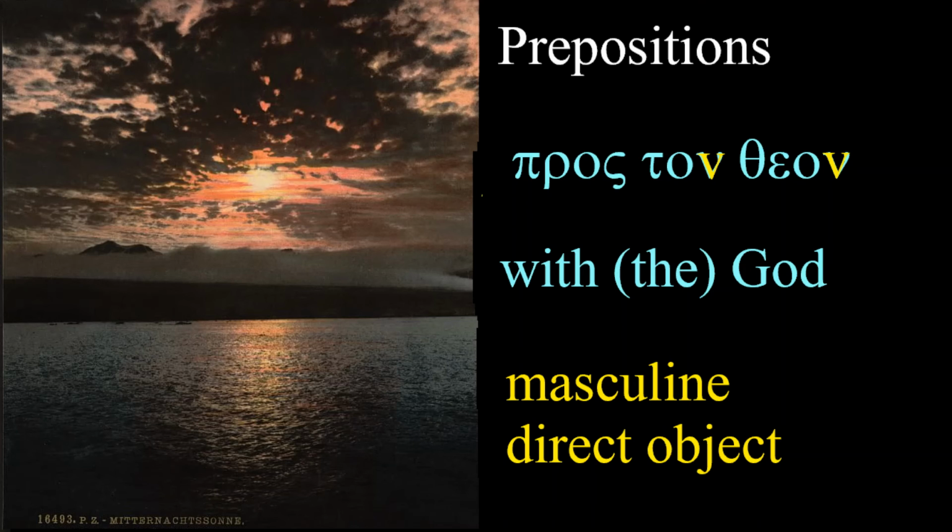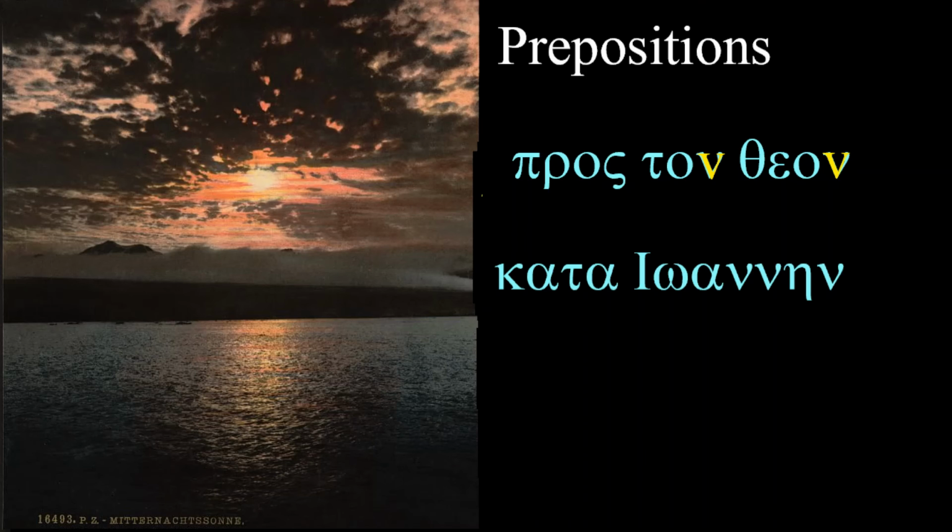Now, we've seen this before. If you remember, the title of the gospel is Kata Ioannēn. So this is actually our second example of a preposition turning a noun into a direct object. So kata, the preposition, turns the name John into Ioannēn with that N at the end. And we are now seeing a pattern form where a preposition has the ability to turn a noun into a direct object, and it will have that N sound at the end of it.